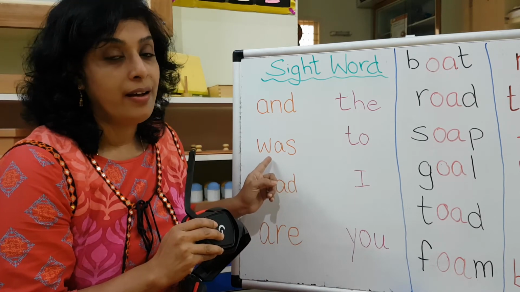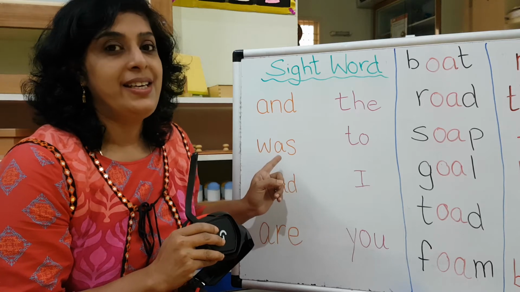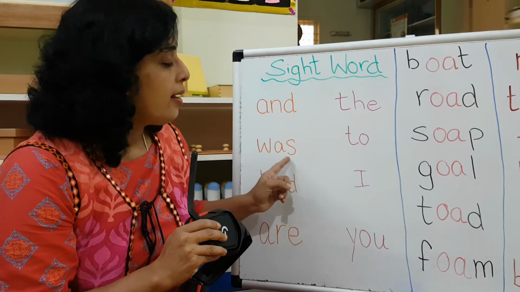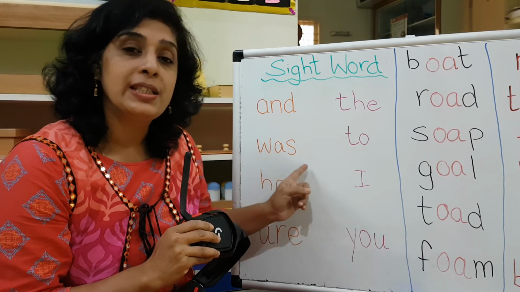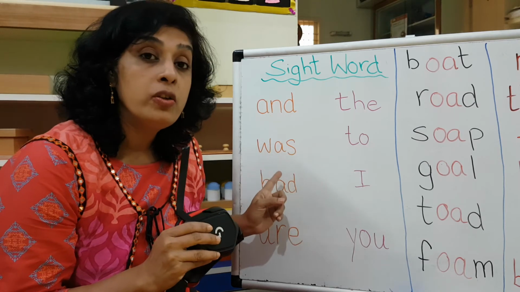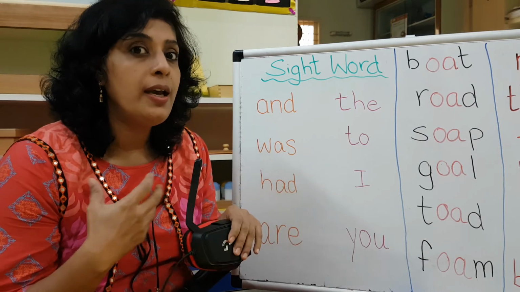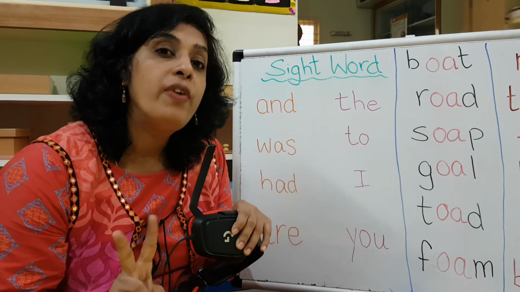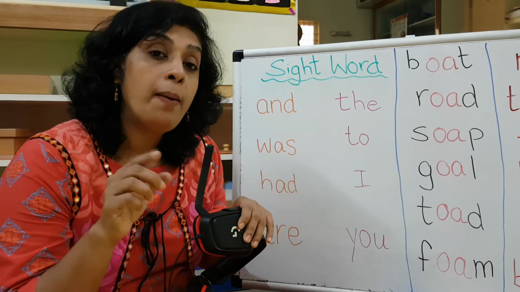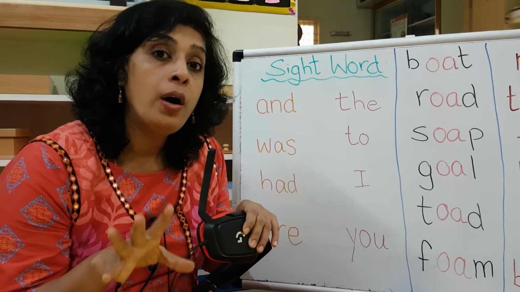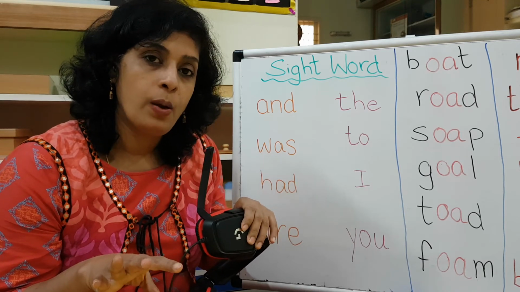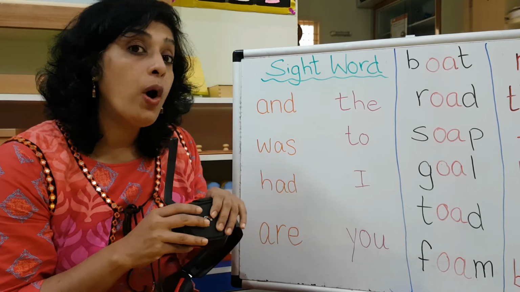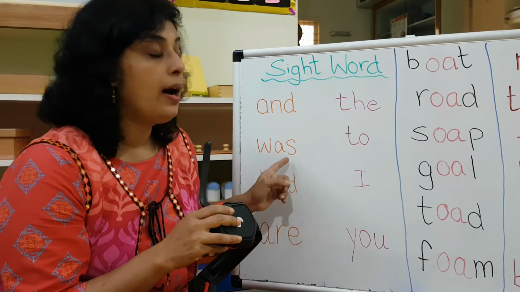Remember this? Yes. Was. And this is not 'were', this is 'were'. I told you the other day how to say W. V is said as 'very'. W is 'were', worm, water, why. So, was.